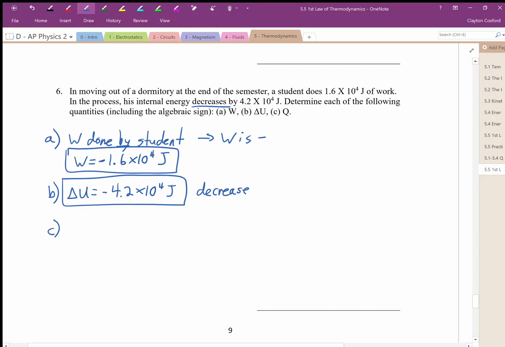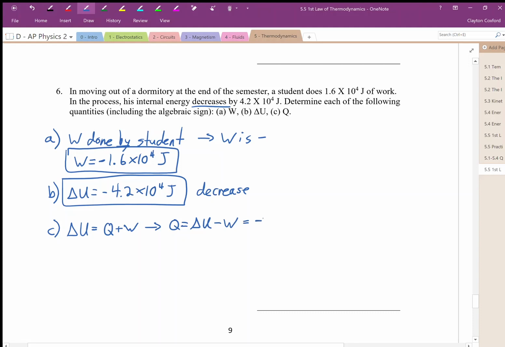To figure out the heat transferred to or from the student, change in internal energy is equal to Q plus W, so the heat is equal to the change in internal energy minus the work. And let's plug in what we know.